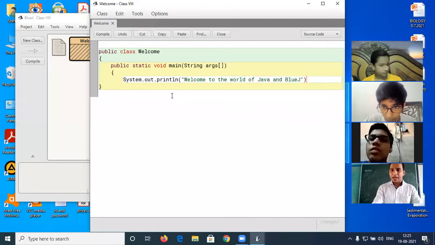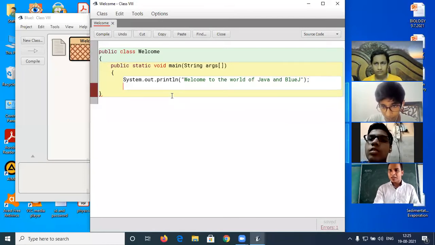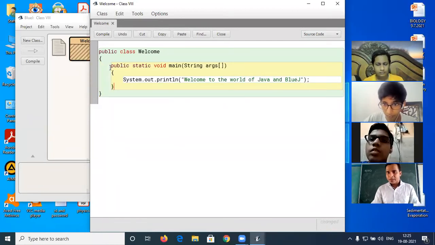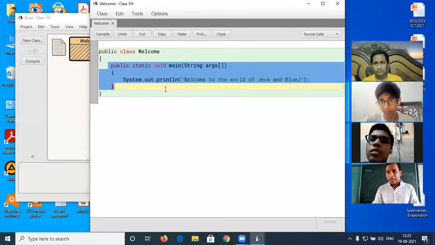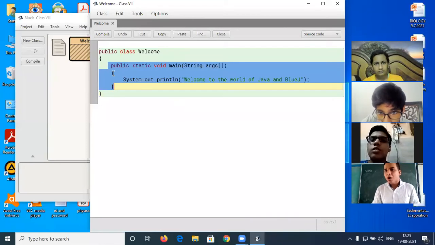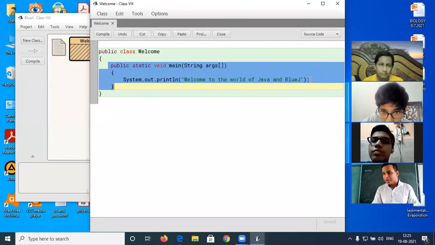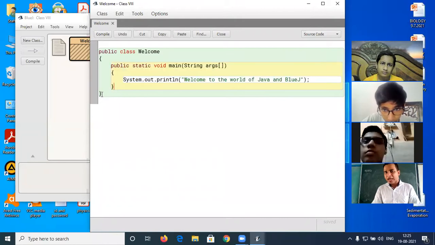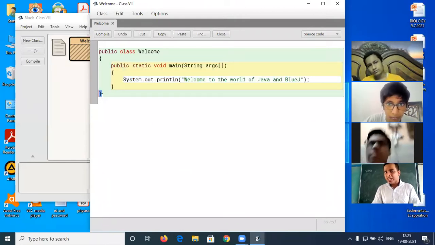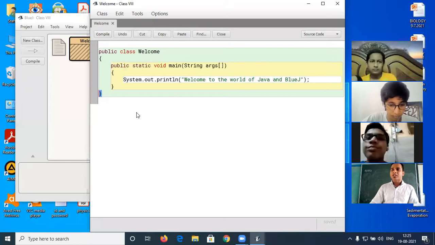Double quote close, bracket close, and then the termination mark, and after that the curly brace close. See this particular code that I highlighted. That is the method name. The opening curly brace means the opening of the body of that method. After that, this printing statement, this termination mark should be placed there because it indicates the ending of that particular statement. After that, the curly brace close means the ending of the body of that method, and after that, this curly brace means the ending of the class. Is there any doubt in this program?